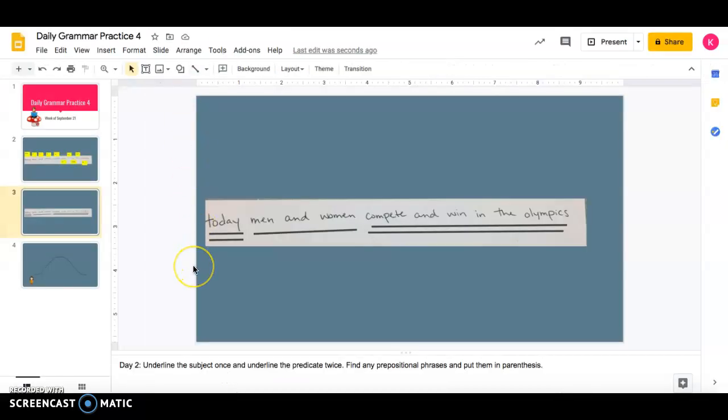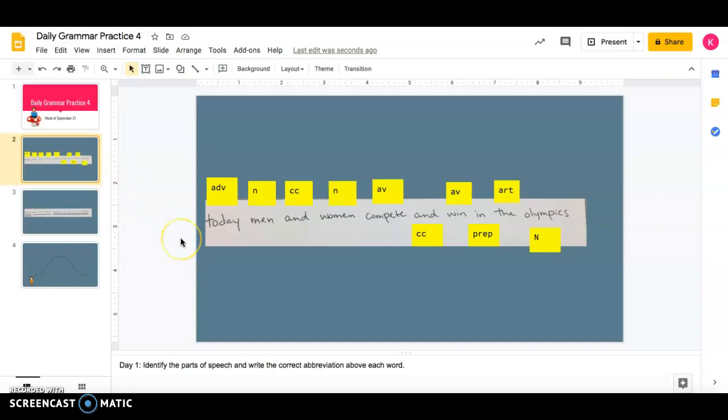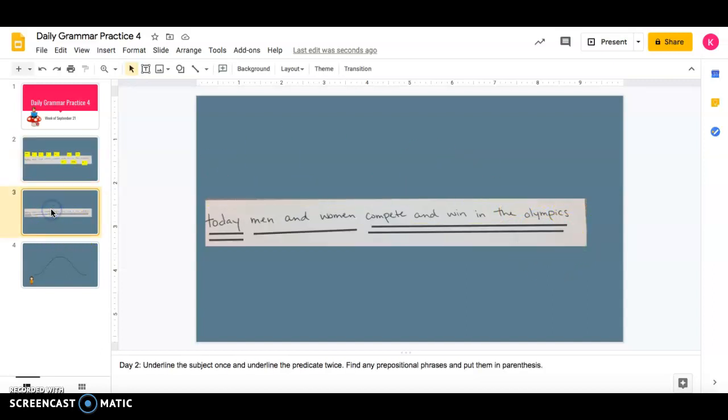So if we look at our sentence, we should recognize a preposition from the previous day, but just in case we don't recall immediately what it is, we can look at our Monday notes. And we see that the word in is a preposition. So a prepositional phrase begins with a preposition and ends with a noun. So we're going to go to today's notes and our prepositional phrase is in the Olympics. So we need to add some parentheses in here.